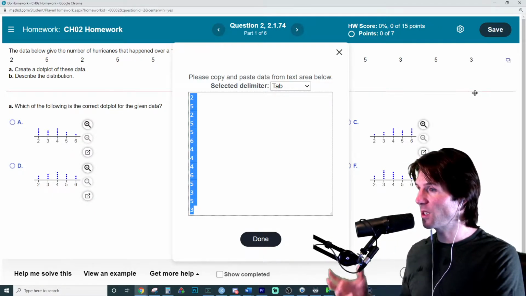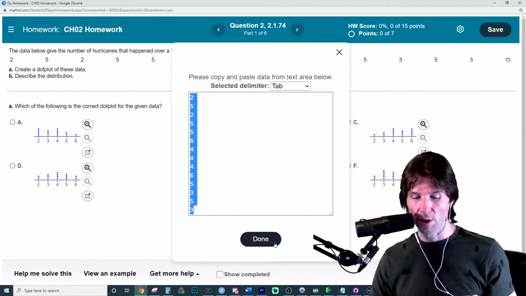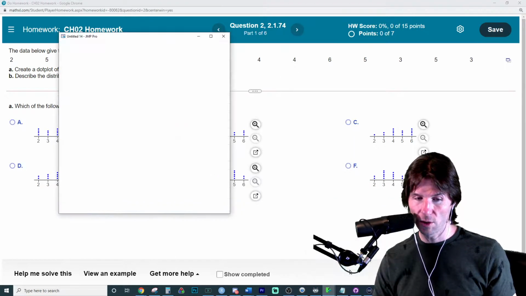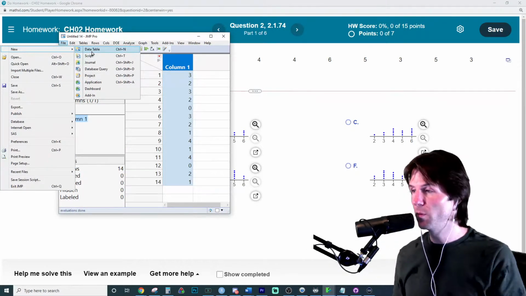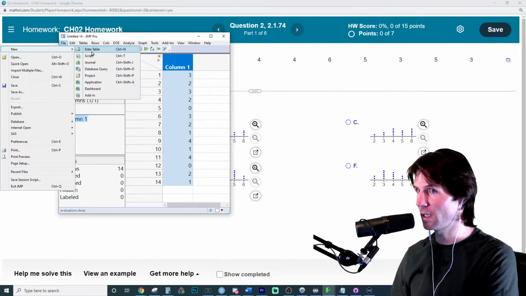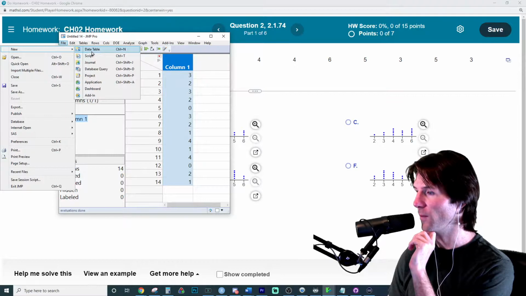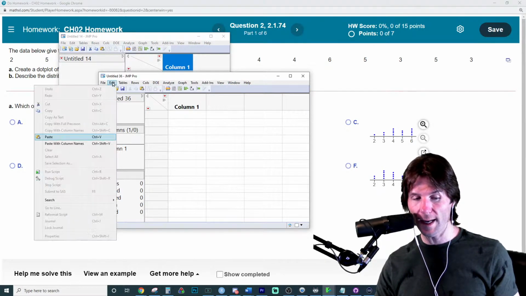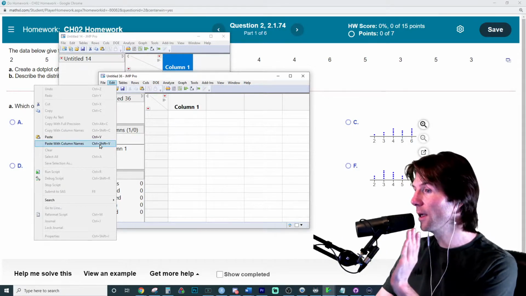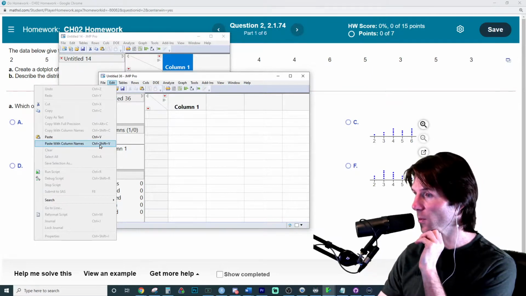Now that we have the data copied to the clipboard, it's kind of floating around in the brain of our computer. We're going to go over here to JMP and go to File, New, Data Table. File, New, Data Table. I'll pause on this screen right here. With File, New, Data Table, we're going to go to Edit, Paste. Now, here's the big thing. This one did not have column names. Don't click inside of it yet. Just go to Edit, Paste.